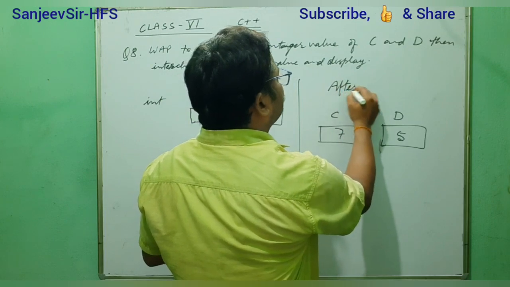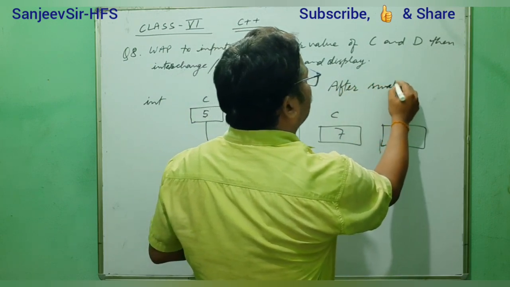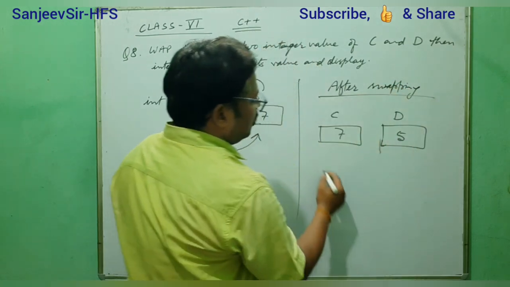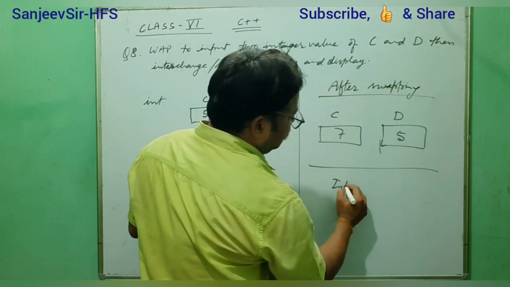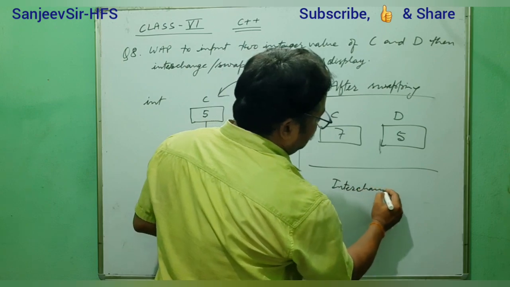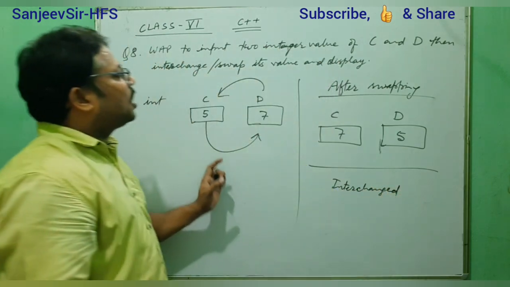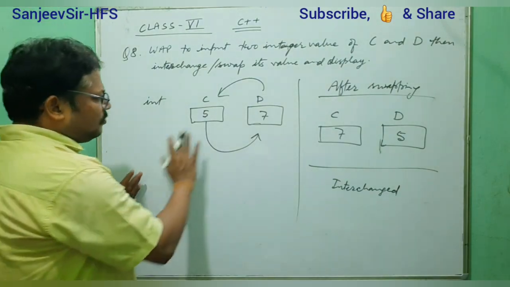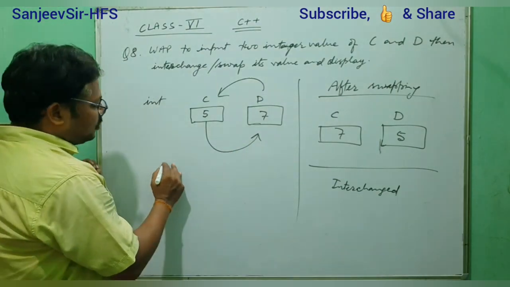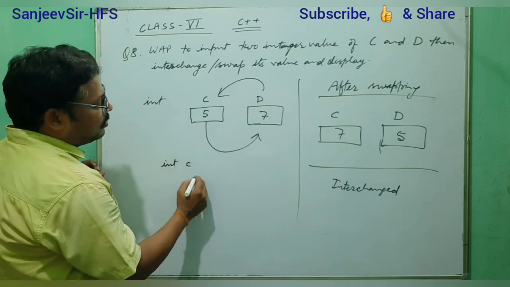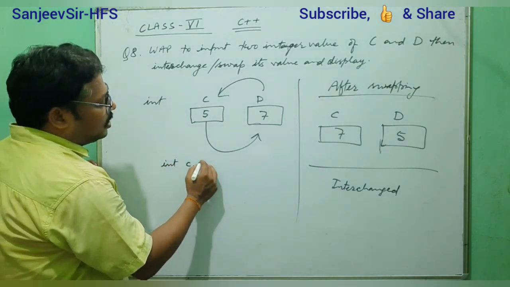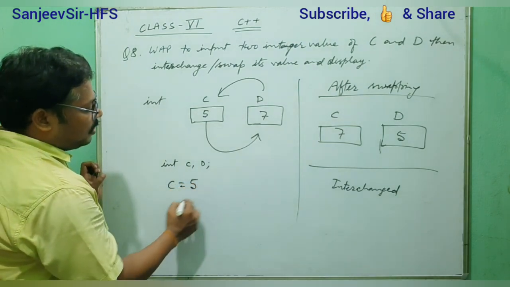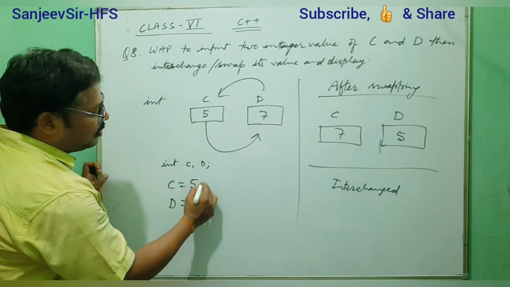After swapping or after interchanging. So that means we have to change the value. Suppose I have written int C and D, and the C value given is 5 and the D value given is 7.